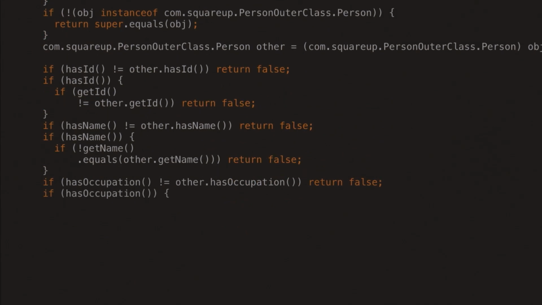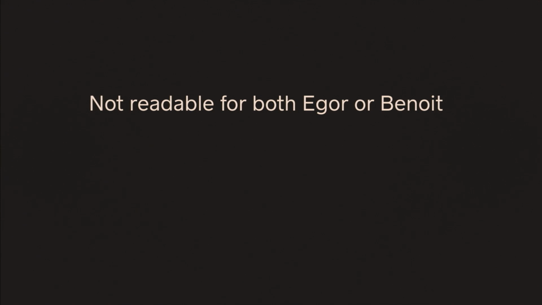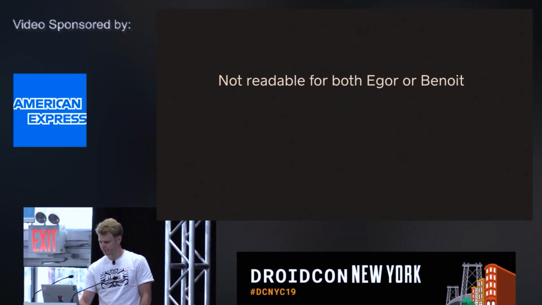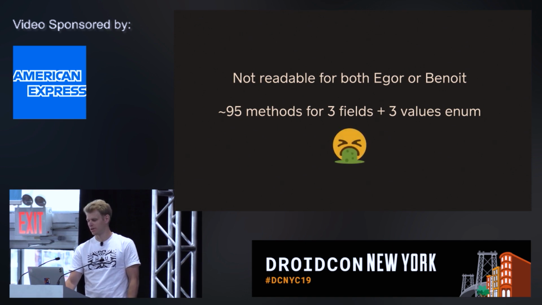When I copy-pasted the code, it was so long that Keynote said, OK, you stop at full size. And in the IDE, you can actually see that it's more than 900 lines for 3 fields, 3 enum values. That was crazy. So the code is not readable for either of us. I counted manually, I'm not sure, but it's more or less 95 methods for, again, 3 fields, 3 values. I think that's crazy. So that's why we don't use any of the Google tools for that.